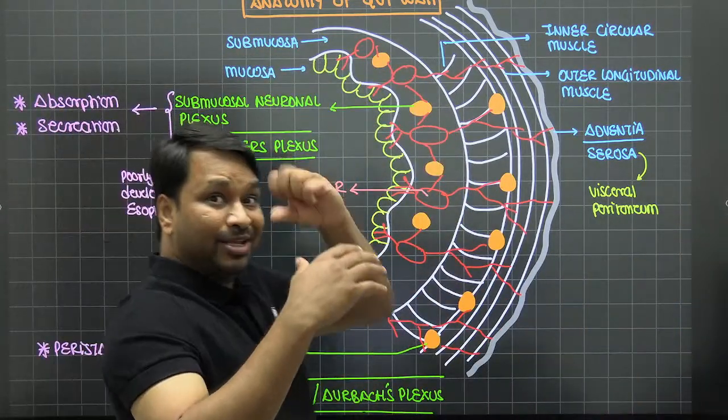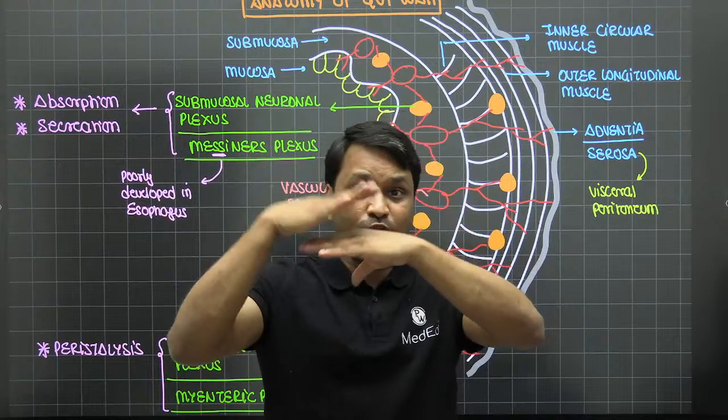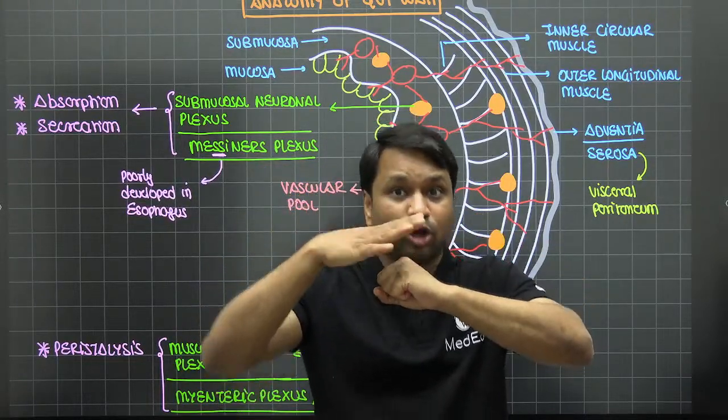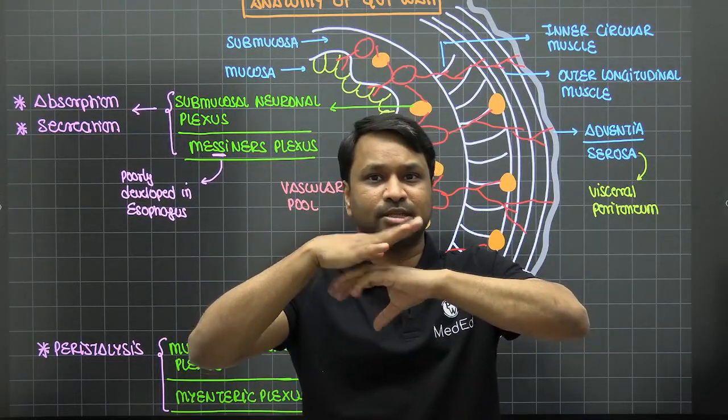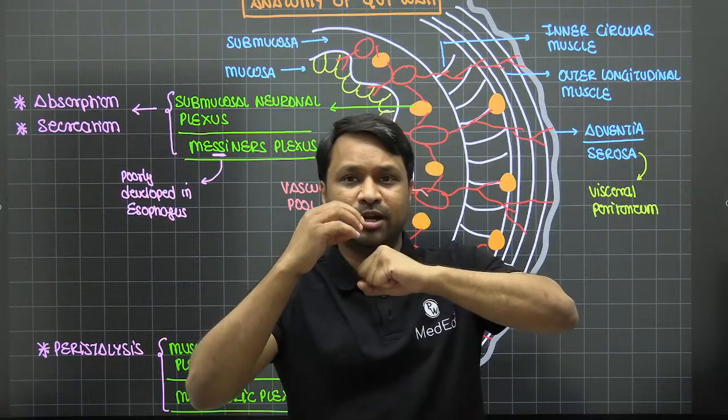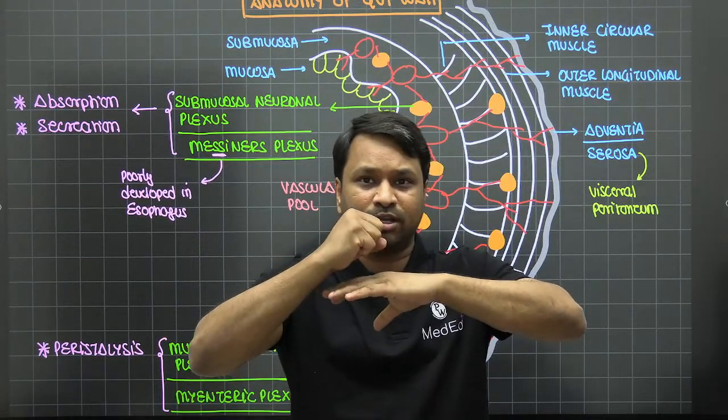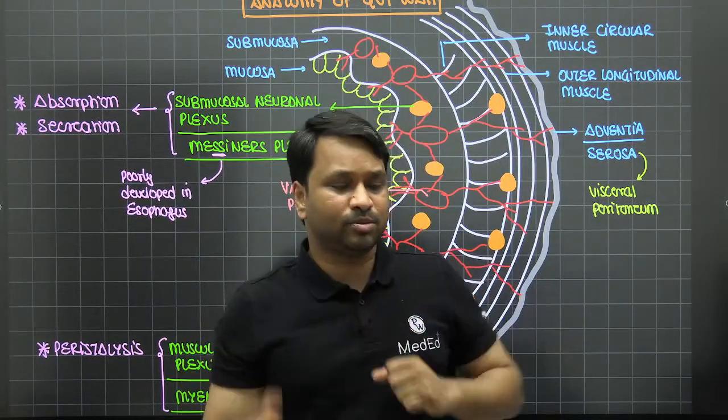ठीक है, तो पहले circular, फिर longitudinal. Circular relax करेगा, longitudinal contract करेगा, फिर circular contract करेगा, longitudinal relax करेगा. So it goes this. ठीक है, तो ये contract, ये relax, ये relax, ये contract, ये relax. So it goes in this particular fashion.